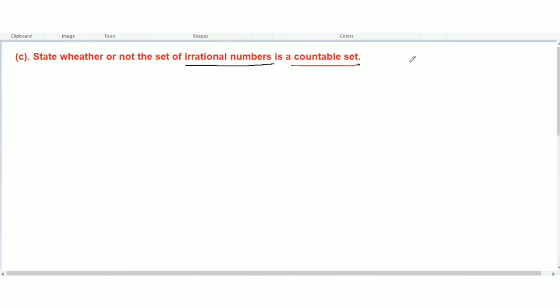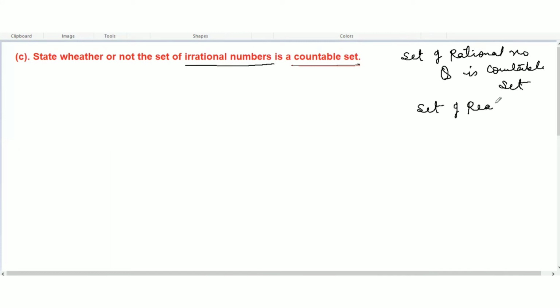But before doing this question, just recall that the set of rational numbers, which is Q, is a countable set. And you know that the set of real numbers is an uncountable set.